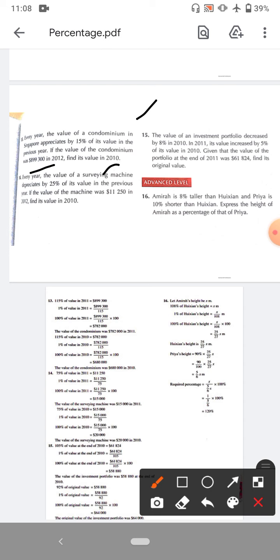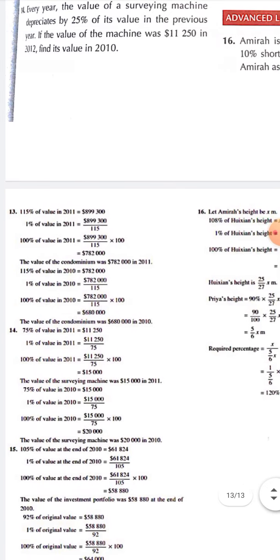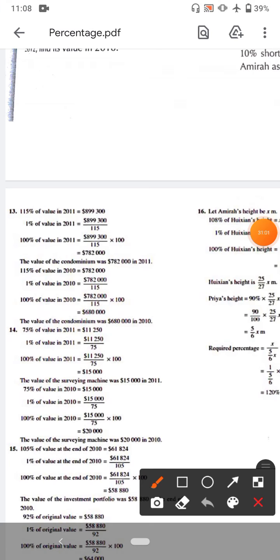It means first 2012 is given, we will take it back to 2011, then 2010. So solving it, 115 is given in 2011, as 15% is increased, so 100 becomes 115. So 1% is divided by 115, and 100% becomes the value at 2011. Again when 2012 was 15% increased, 115% is this, we have to find 100%. 1% is divided by 115 on both sides, and 100% multiplied by 100, so that becomes this.